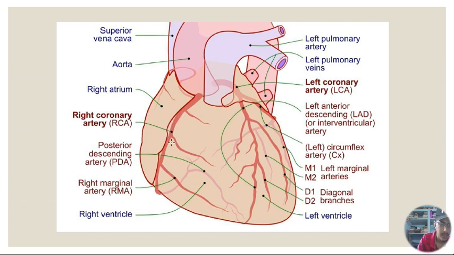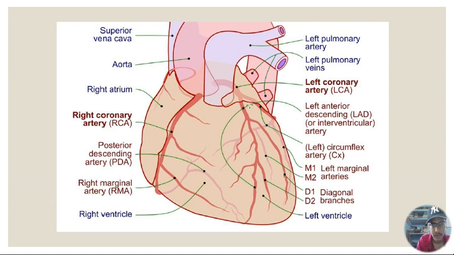And this right coronary artery, when it goes backward, gives a branch called the posterior descending artery, PDA. Over here you can see this is the left circumflex artery, LCX. So this is the left ventricle, this is the right ventricle, this is the right atrium, and over here this is the left atrium.